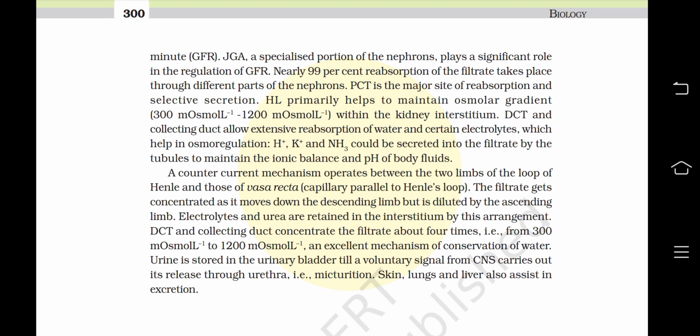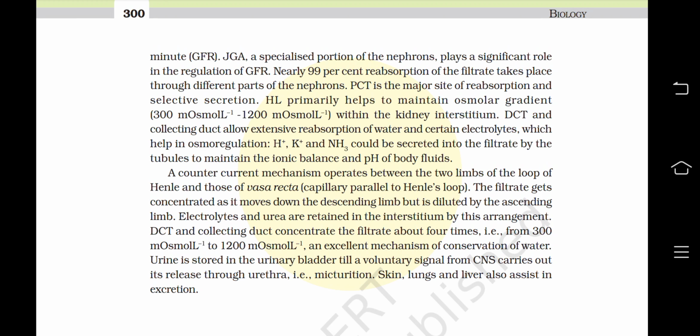Nearly 99% reabsorption of the filtrate takes place through different parts of the nephron. PCT is the major site of reabsorption and selective secretion. HL primarily helps to maintain osmolar gradient 300 milliosmol per liter to 1200 milliosmol per liter within the kidney interstitium. DCT and collecting duct allow extensive reabsorption of water and certain electrolytes, which help in osmoregulation. H plus, K plus and NH3 could be secreted into the filtrate by the tubules to maintain the ionic balance and pH of body fluids.